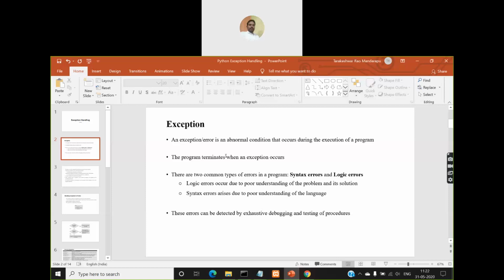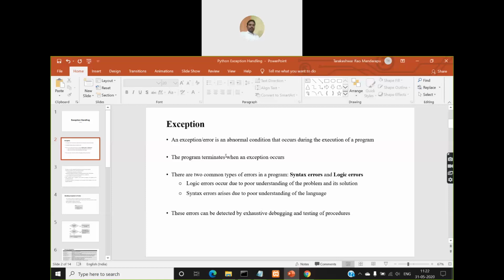But coming to logical errors, you know the syntax and semantics of the programming language, but you have poor understanding of the problem that you are solving using that programming language. For example in Python, we have different constructs. We have functions, classes, methods, file handling, lists, tuples, dictionaries. All these are constructs in Python programming, right?